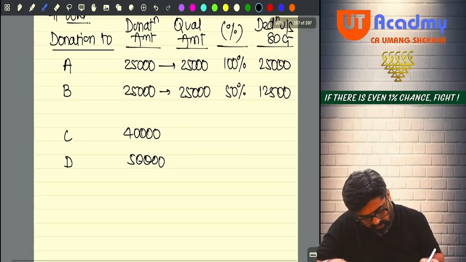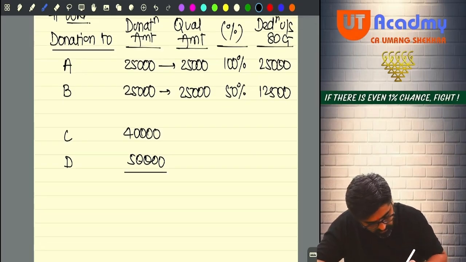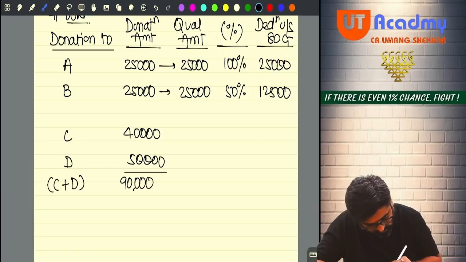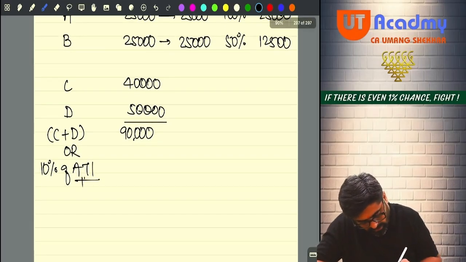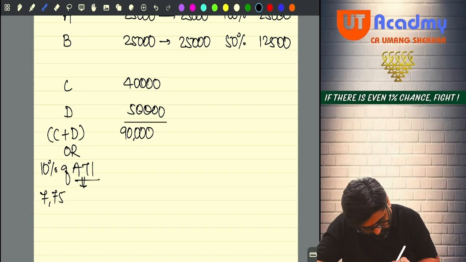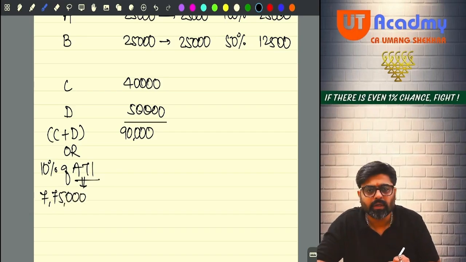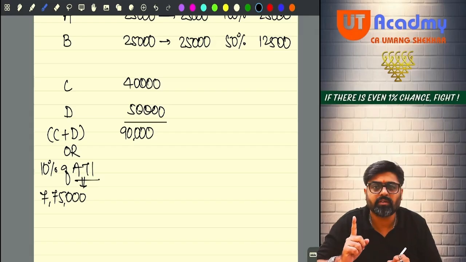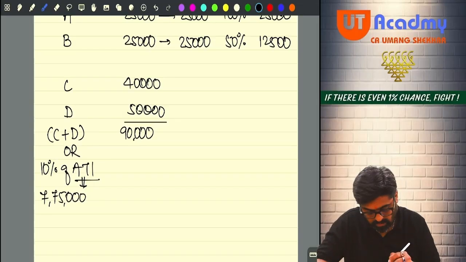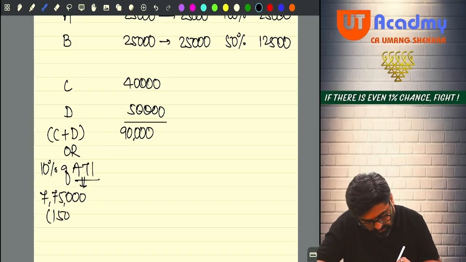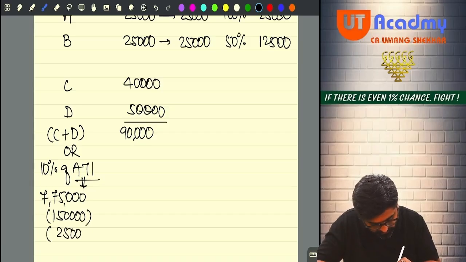Okay. Now category C and D both taken together is how much? 90,000. So C plus D total is 90,000 will be allowed subject to 10% of adjusted total income. So to calculate adjusted total income, I will first take 7,75,000 GTI, yes or no? Is there any STCG 111A? No. Is there any LTCG 112, 112A? No. So no need to deduct those amount because those are not there only. Can you deduct other deductions? Yes. 1,50,000 80C and triple C. Then 25,000 80D.